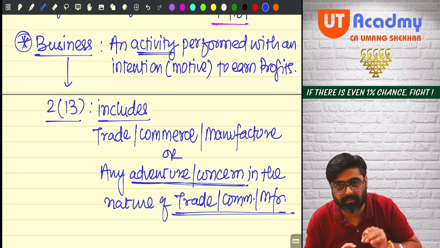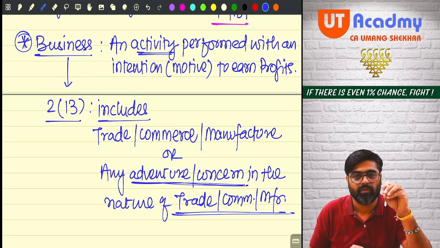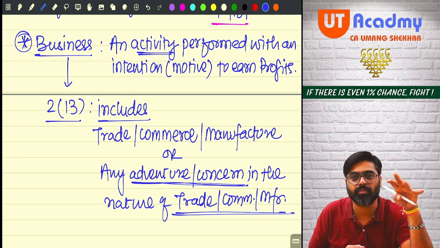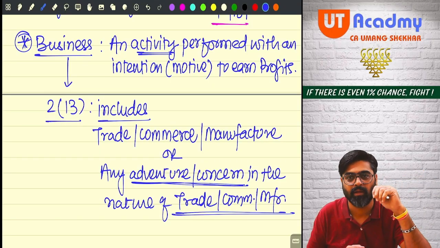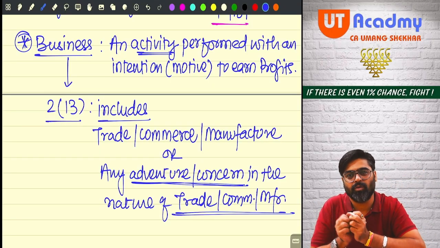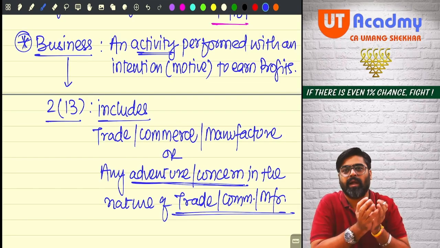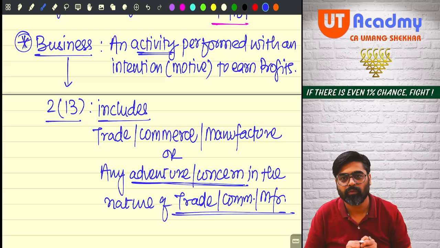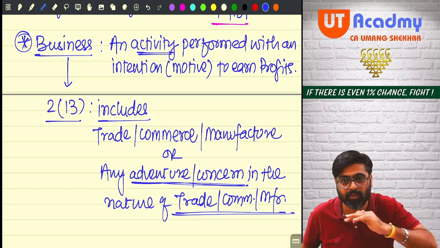Understand? For example, you are going to a temple. Some flower shops are there. Puja shops and flower shops are there outside the temple, from where you buy the puja samagri and the flowers, etc., to offer to the god. Those flower shops are doing some activities, no?